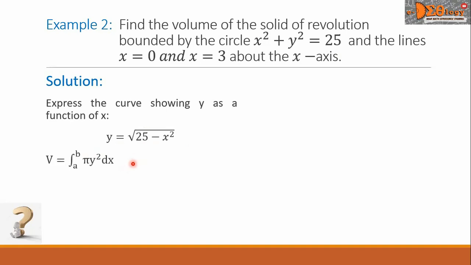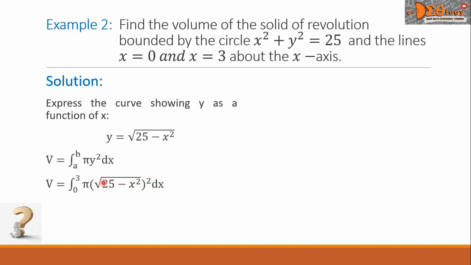Substituting the corresponding values, we have now V equals the definite integral from 0 to 3, pi times the quantity, the square root of the quantity 25 minus x squared, and this is now raised to power 2. Then dx.